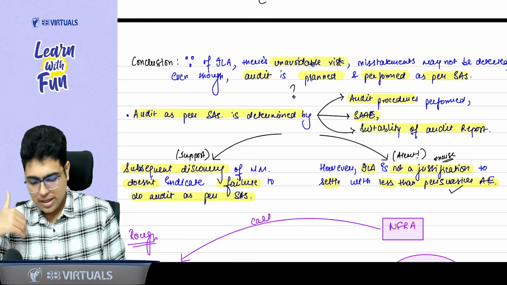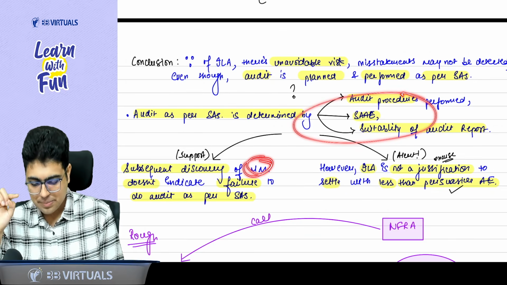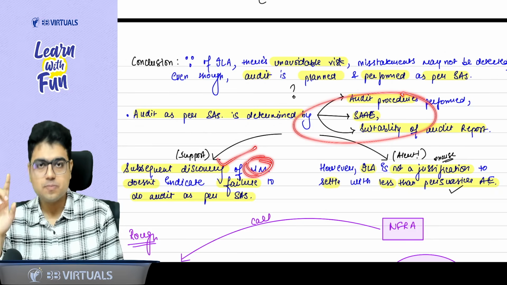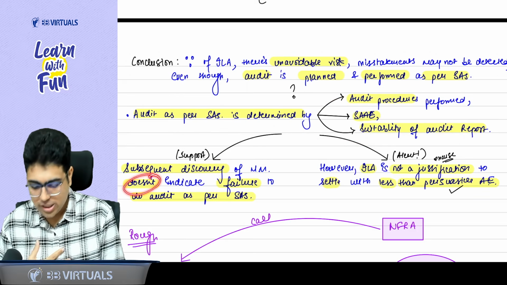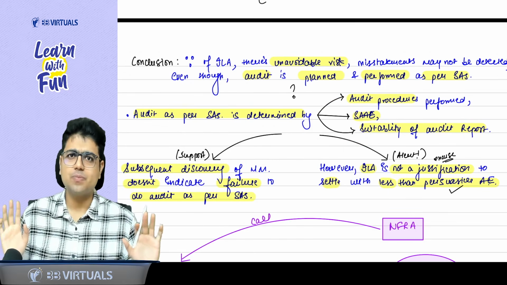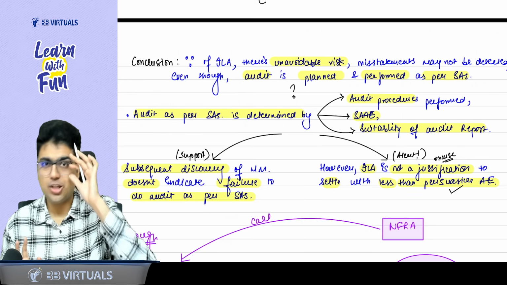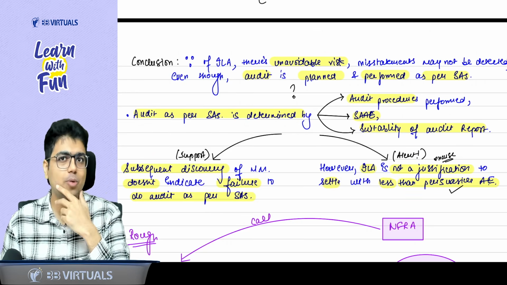Now, sir, if I do my audit as per SA and later on a material misstatement is discovered, does it mean that I did not do my audit as per SA? No. That does not indicate a failure to do audit as per SA. Then no one can take action. Even NFRA, you know NFRA is an authority which can take action against the auditor if they don't do the audit properly. Yes, sir.